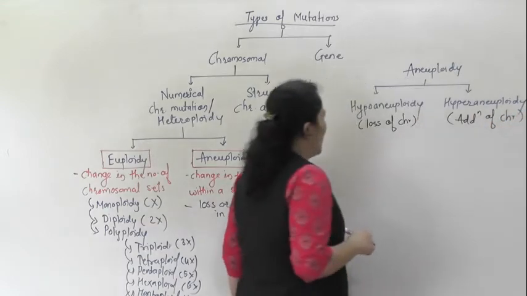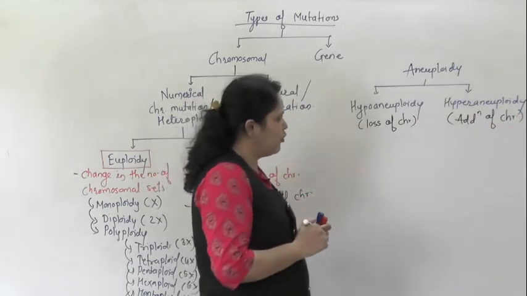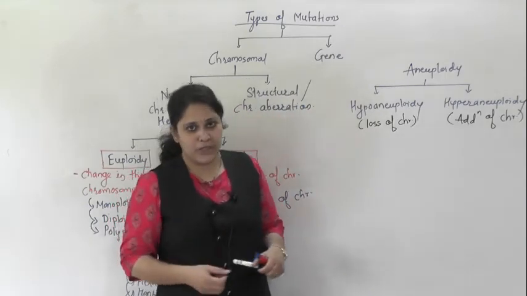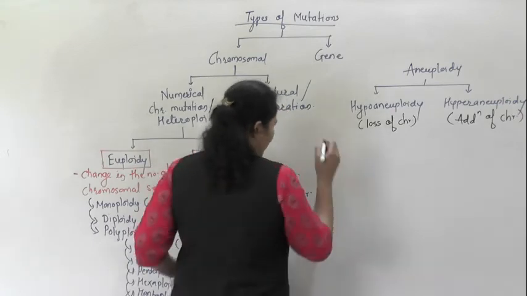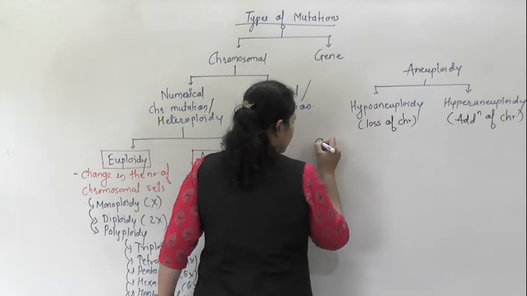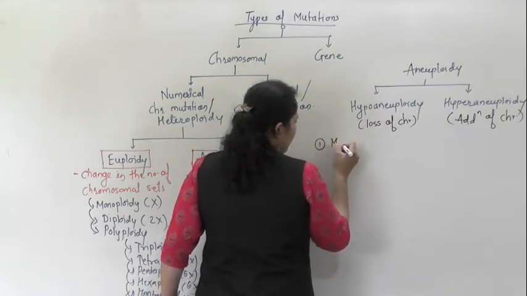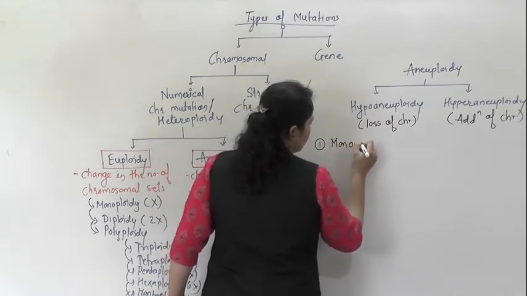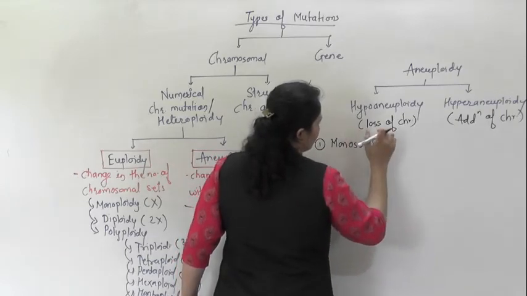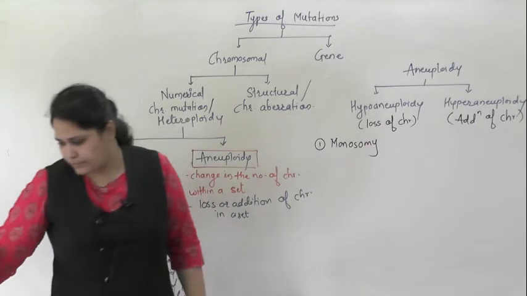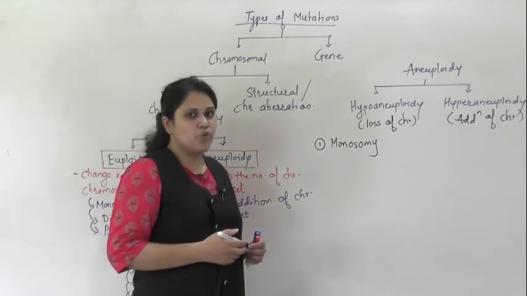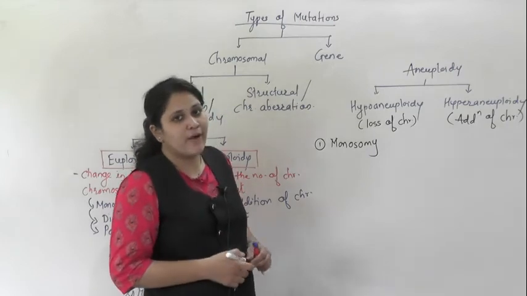Now, hypoaneuploidy is generally of 3 to 4 types depending upon the condition. Let's see the first one, monosomy. Monosomy means a loss of one chromosome.